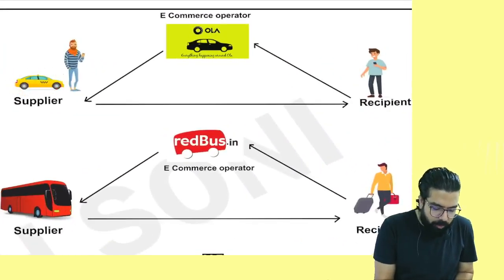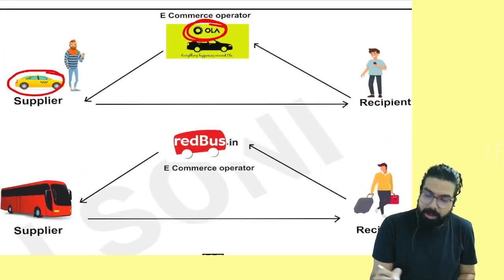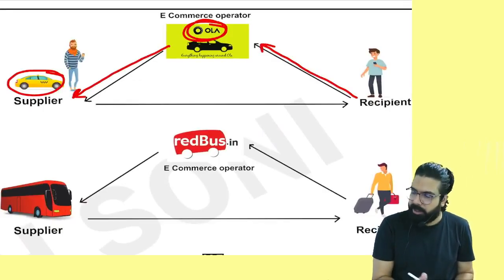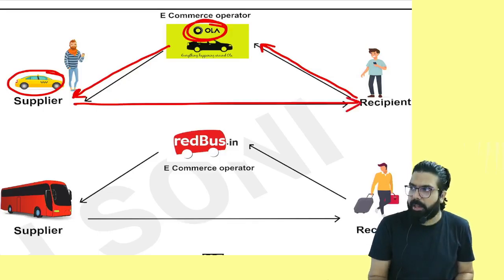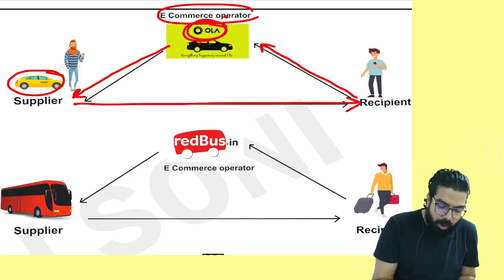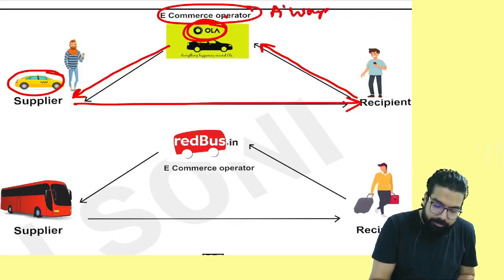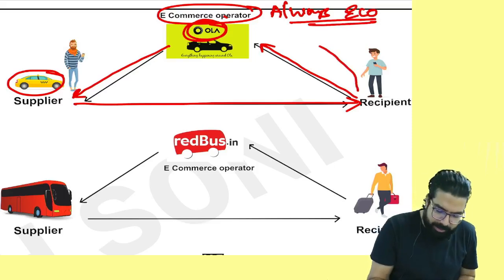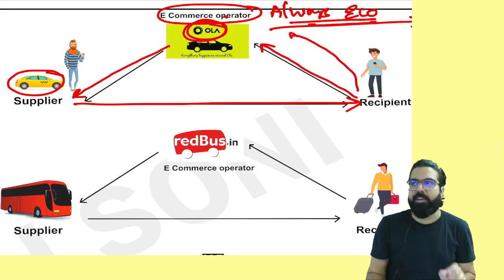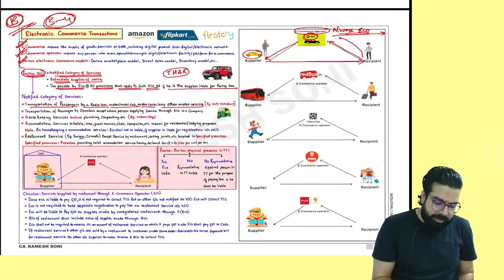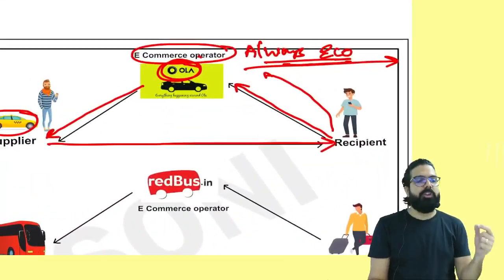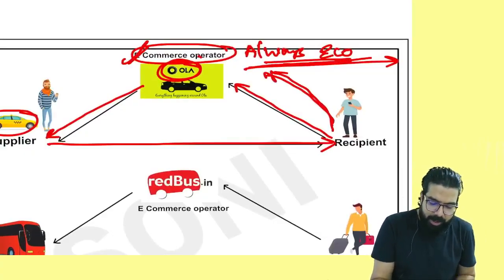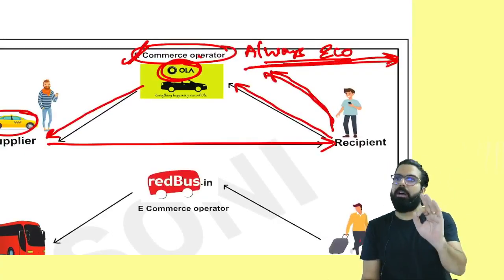For example, there is one person who has attached his car to Ola. You went to Ola. Ola directed the transaction to him. He came and gave you the supply. Always remember, the e-commerce operator will be liable. The e-commerce operator will collect the GST and pay the GST to the government. First transaction is done. In case of transportation of passengers, always the e-commerce operator will collect the GST and pay the GST to the government.